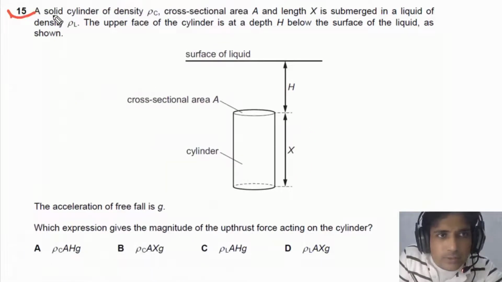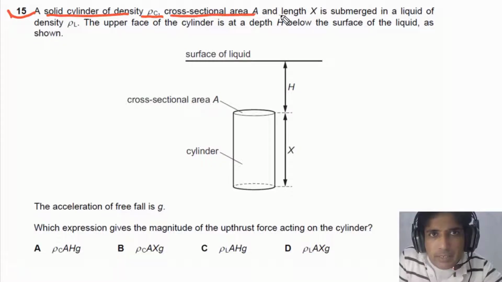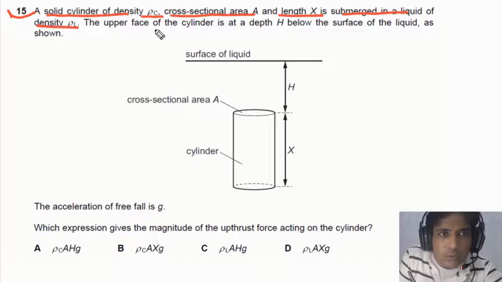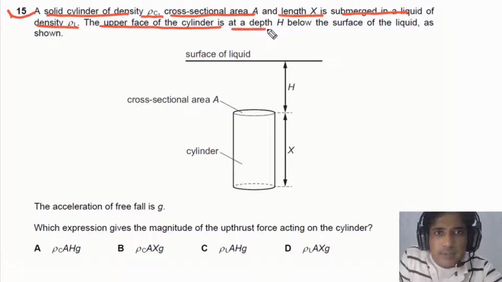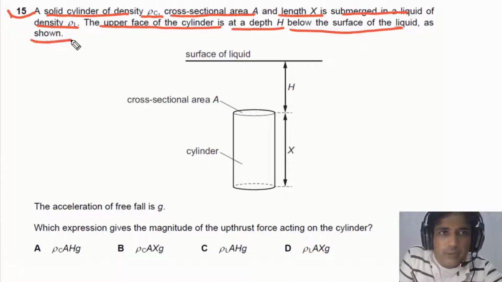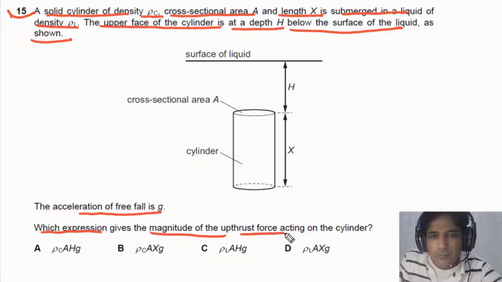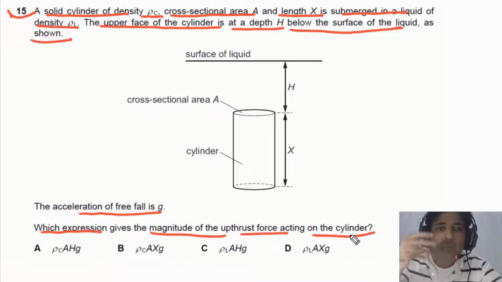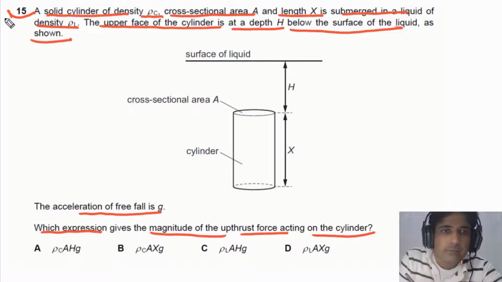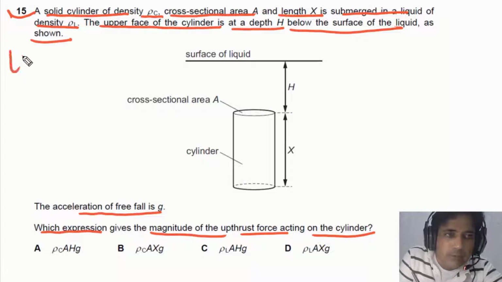For question number 15, we are given a solid cylinder of density rho c, cross-sectional area A, and length x, submerged in a liquid of density rho L. The upper face of the cylinder is at a depth capital H below the surface of the liquid, as shown in the figure. The acceleration of free fall is g. We need to find which expression gives the magnitude of the upthrust acting on the cylinder. We can find the upthrust using different methods. First of all, let me explain the upthrust using a straightforward method.